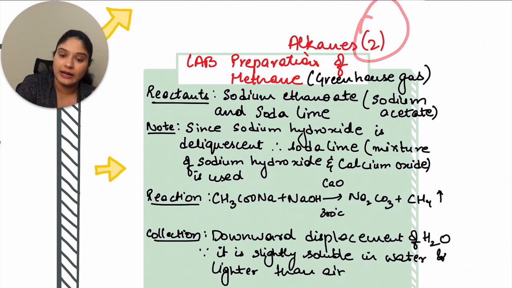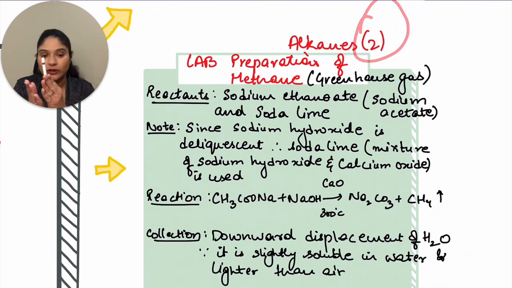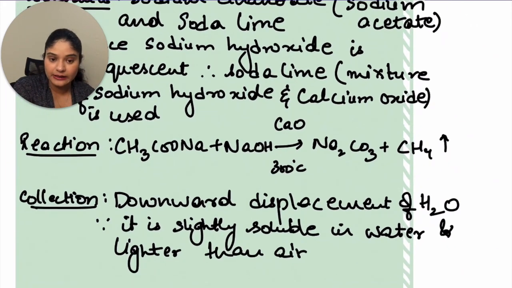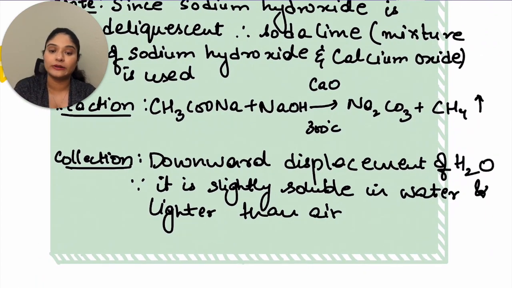So we use soda lime, which is a combination of sodium hydroxide and calcium oxide. Let's look at the reaction. CH3COONa plus NaOH, in the presence of CaO, that is calcium oxide, at 300 degrees Celsius, will give you Na2CO3 plus methane. Now, the collection is by downward displacement of water because it is slightly soluble in water and it is lighter than air. Let's move ahead to the next one.